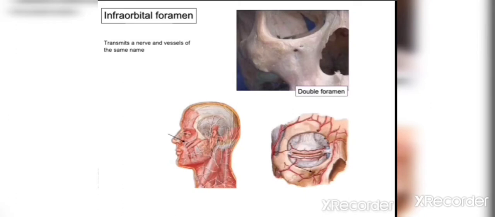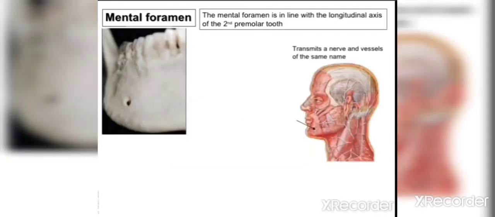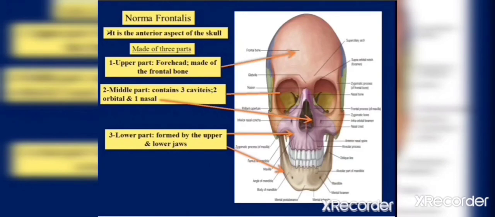Then the infraorbital foramen, we can see it is transmitting the vessels and the nerves according to the name of the foramen. So the name of the foramen and the structures passing through it are the same. Then the mental foramen, it is lying just below the second premolar tooth in the mandible, and it passes the mental nerves and vessels.